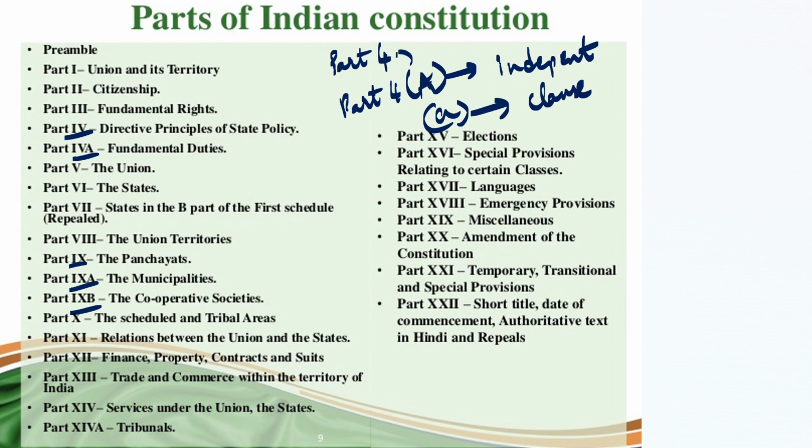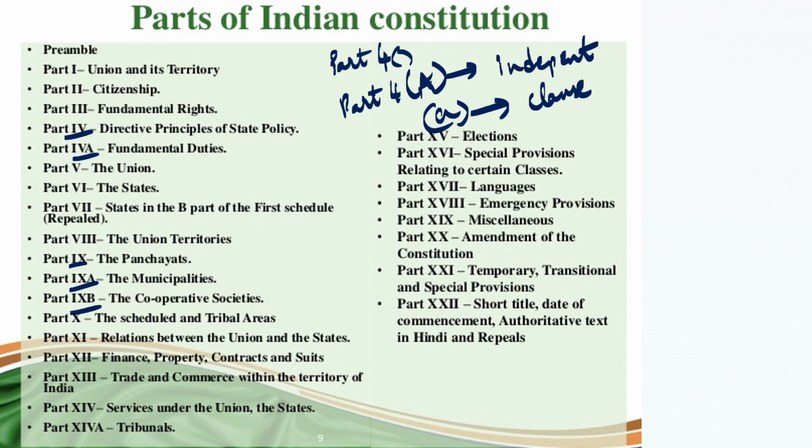And why it was made like this was to not make the constitution so lengthy. If we keep on adding part 25, 26, 27, and so on, keep numbering them, then the constitution will be too lengthy and bulky.